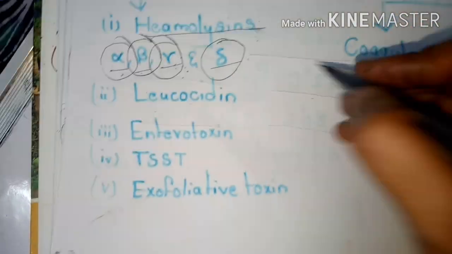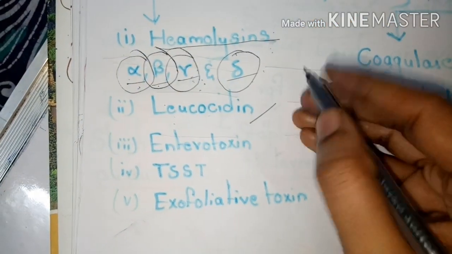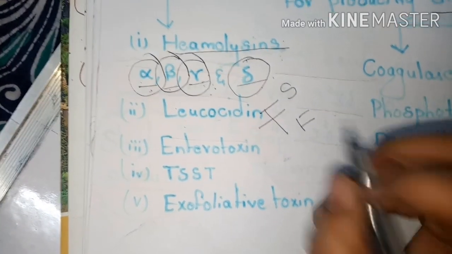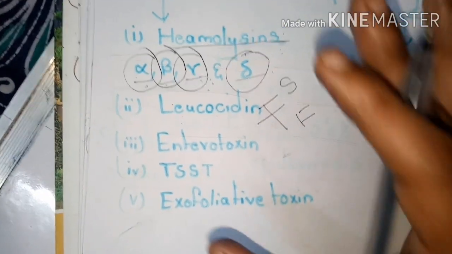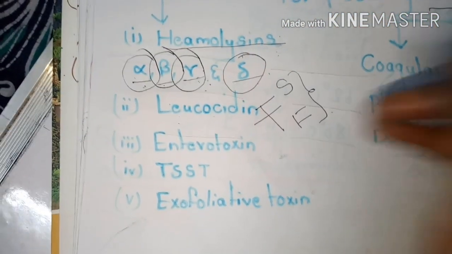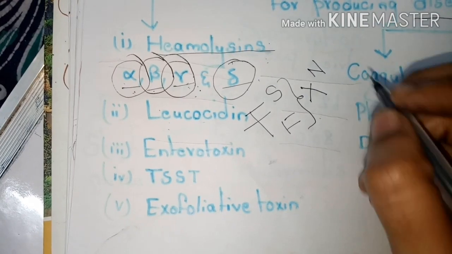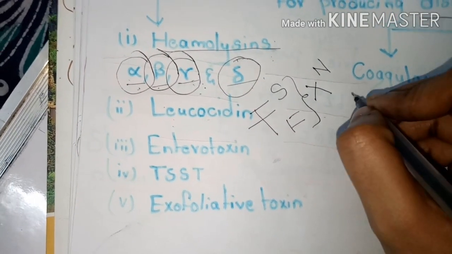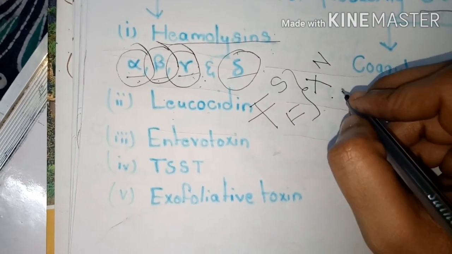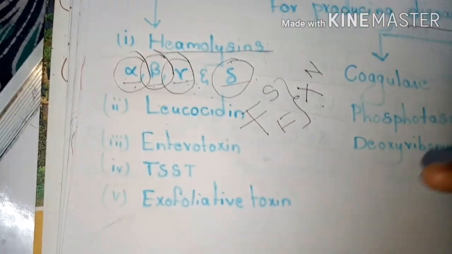Let's see about the leukocidin toxin. It is mainly composed of two components: one is the slow component, the next one is the fast component. These components damage the polymorphonuclear leukocytes and also the macrophages. This toxin is also known as the Panton-Valentine toxin. After it was discovered, it was named the Panton-Valentine toxin.